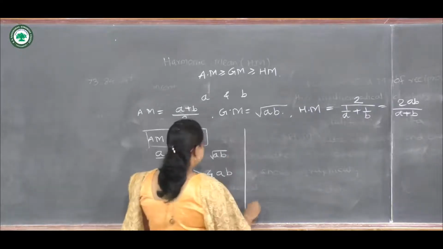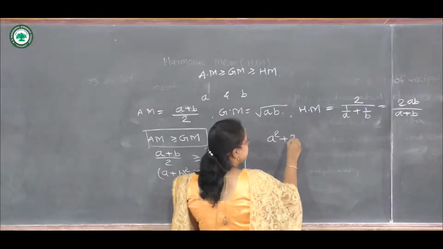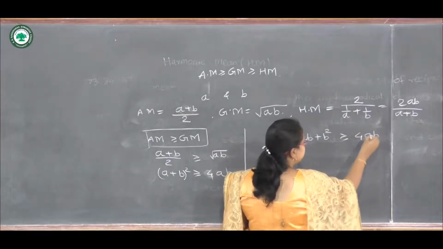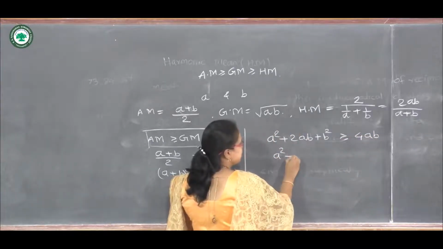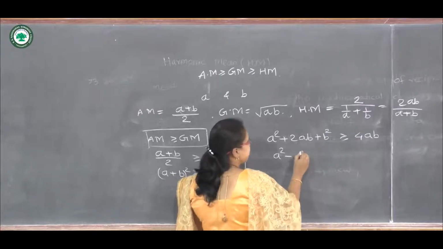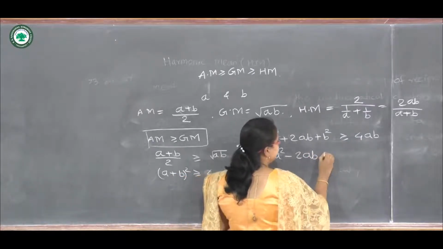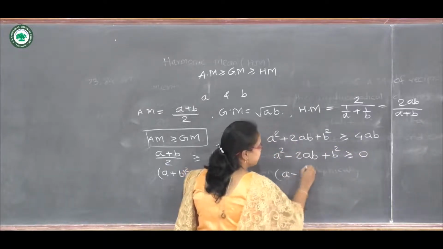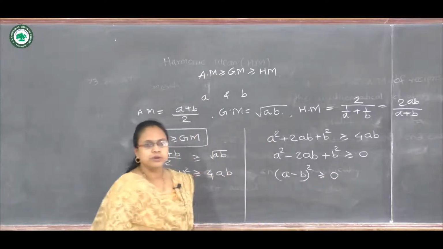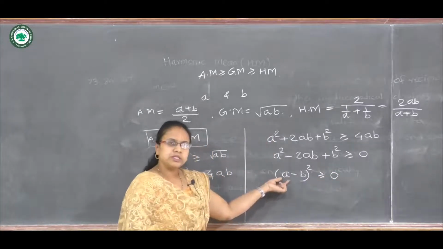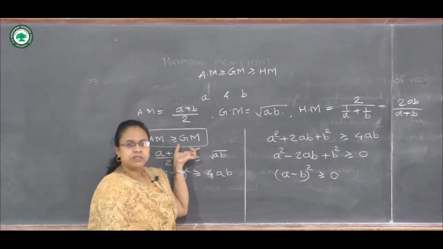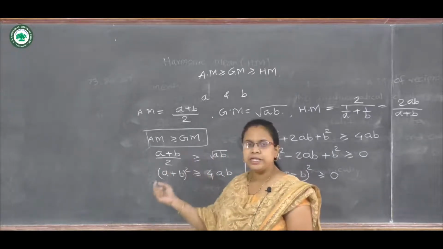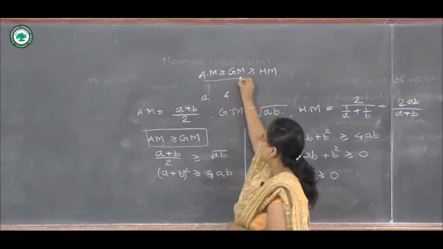Then A square plus 2AB plus B square is greater than or equal to 4AB, which means, if we take 4AB to the left side, we get (A minus B) square is greater than or equal to 0, which is always true. So this statement holds, meaning arithmetic mean is always greater than or equal to geometric mean. So we have proved this part.